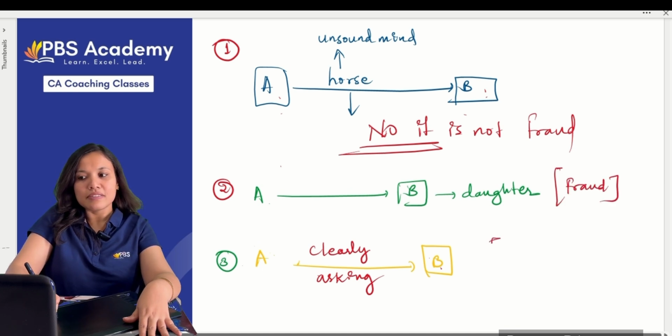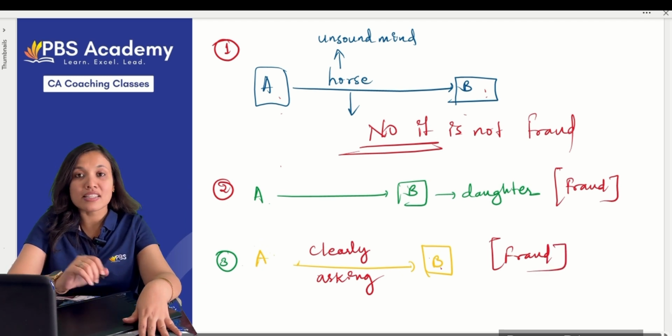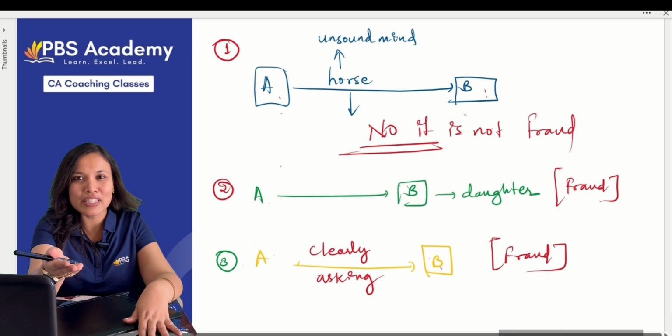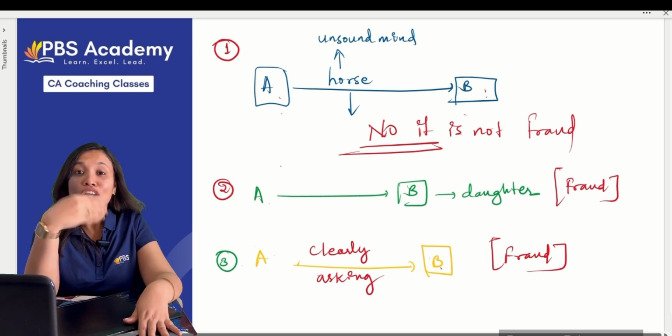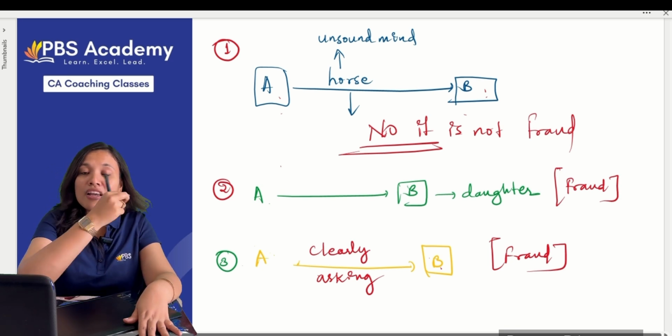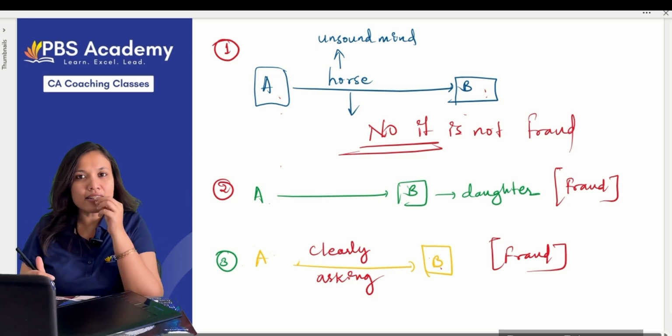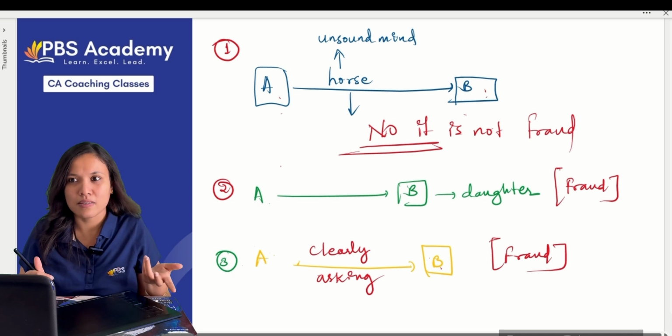It is fraud. If he keeps silence, then it amounts to fraud, because it became his duty to speak. When somebody asks you a question, it means you have to answer that question. If you keep silence, your silence itself becomes speech, an answer like yes.